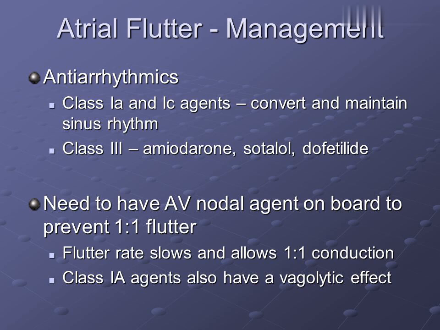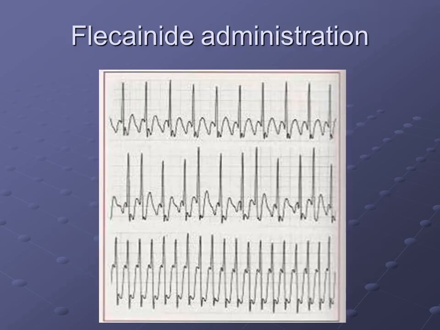Antiarrhythmics: Class IA agents convert and maintain sinus rhythm. Class 3: amiodarone, sotalol, dofetilide. Need to have an AV nodal agent on board to prevent 1-to-1 flutter, because the flutter rate slows and allows 1-to-1 conduction. Class IA agents also have a vagolytic effect, as does flecainide administration.